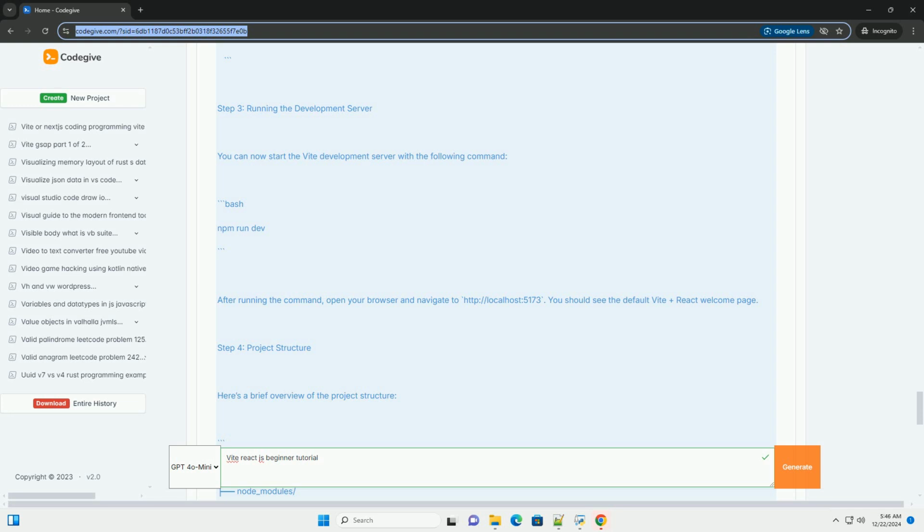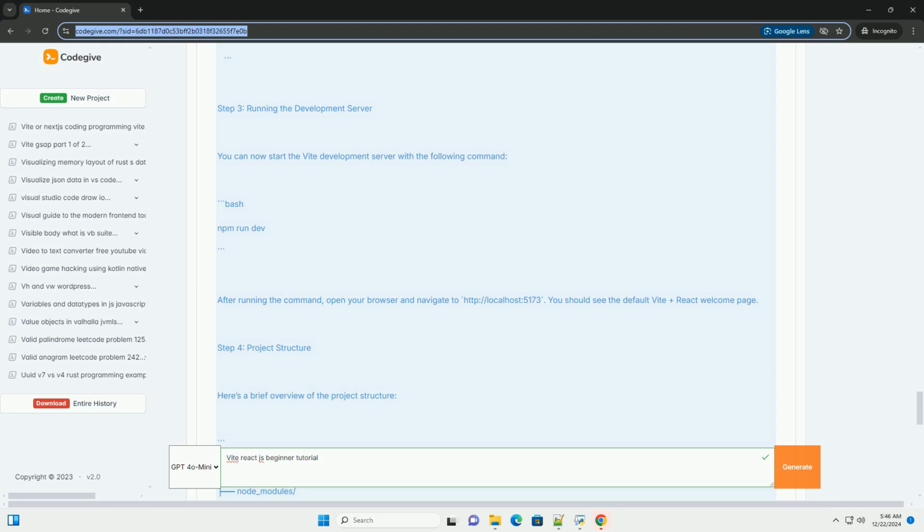CSS: body { font-family: Arial, sans-serif; background-color: #f5f5f5; margin: 0; padding: 0; } .App { text-align: center; padding: 20px; } h1 { color: #333; } p { color: #666; }. Step 7. Test your application.